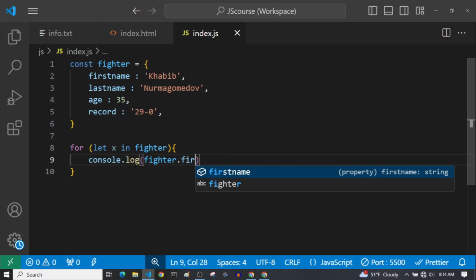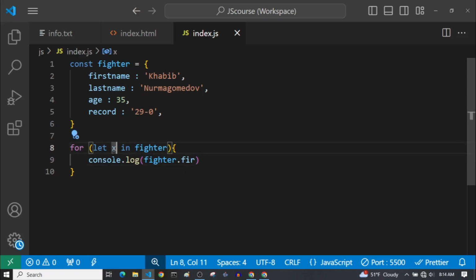But as you can see here, we have the x, and this x is a variable which every time this loop iterates, it will be a different property here. So here, instead of having a single property, either first name, last name, or age, we can have this x. Now how can we put this x in here so that every time this loop runs, it gets fighter dot first name, the next time fighter dot last name, age, and record.